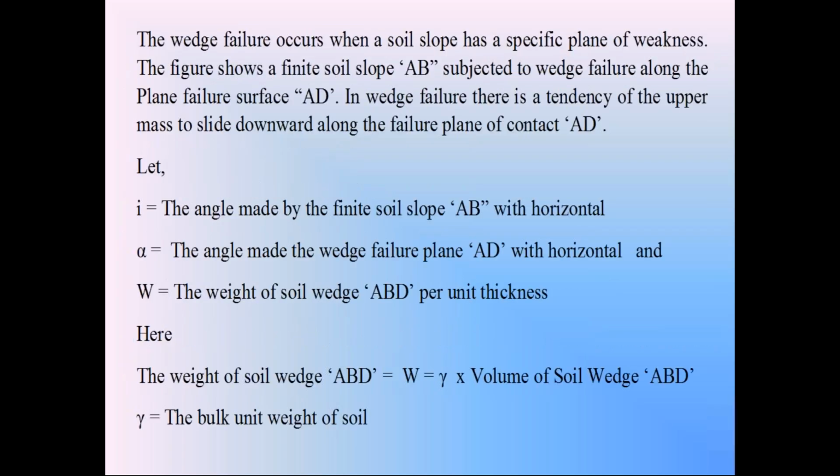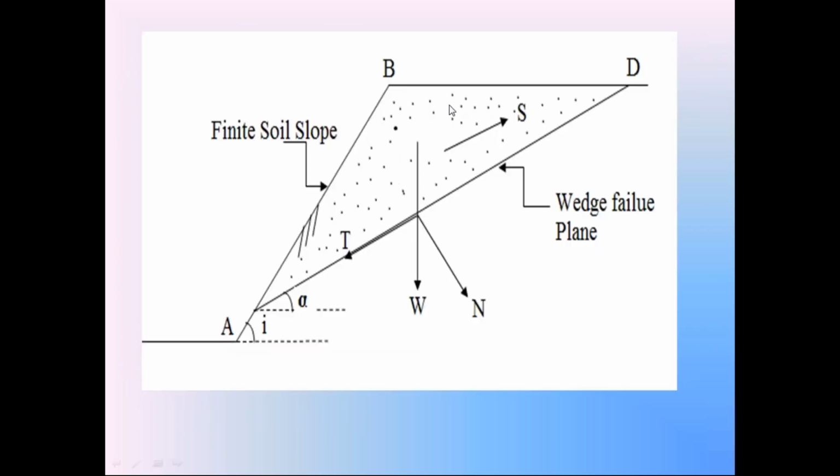So check this diagram. Here this soil has the property of shear strength. That shear strength in the soil acts in the upward direction, and it is preventing the failure of the soil wedge. The soil wedge is subjected to failure because of this tangential component T. Due to this tangential component T, this soil wedge is moving in the downward direction. So this tangential component T is causing the failure.